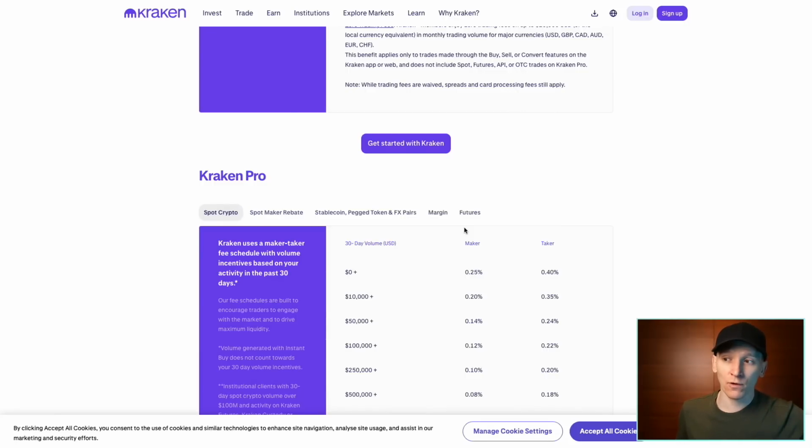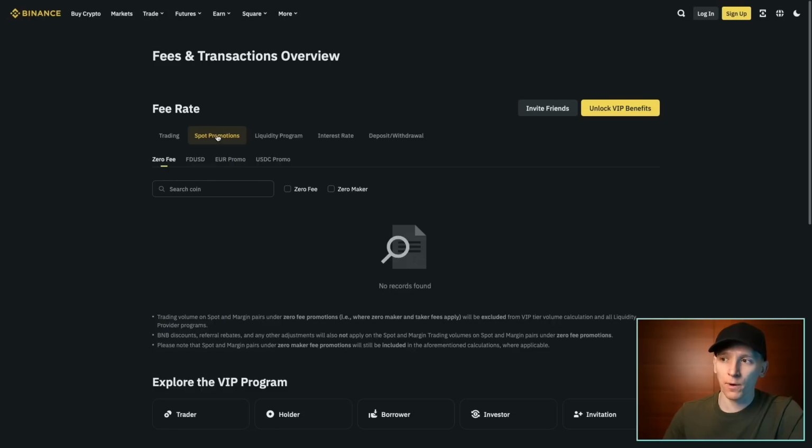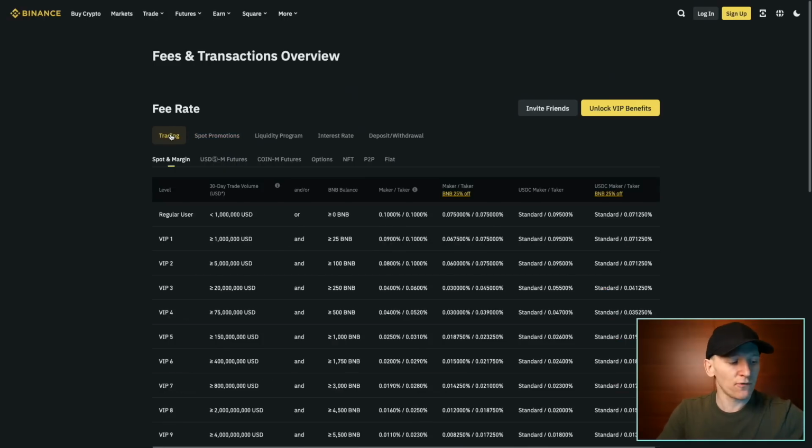They're two separate apps on your phone, or if you're logging into the website, you can just toggle over to Kraken Pro. For Binance, as you can see, regular users under $1 million, 10 basis points, you get 25% off if you're using BNB coin. And they also have some other spot promotions and discounts sometimes for certain different coins that you can look at under spot promotions. But the trading fees are there. Definitely use Kraken Pro and not Kraken. You get much cheaper fees, even though Binance is, for the most part, a little bit cheaper still.